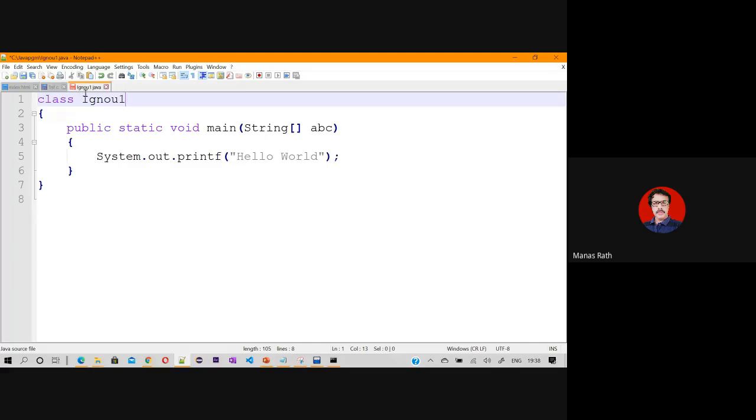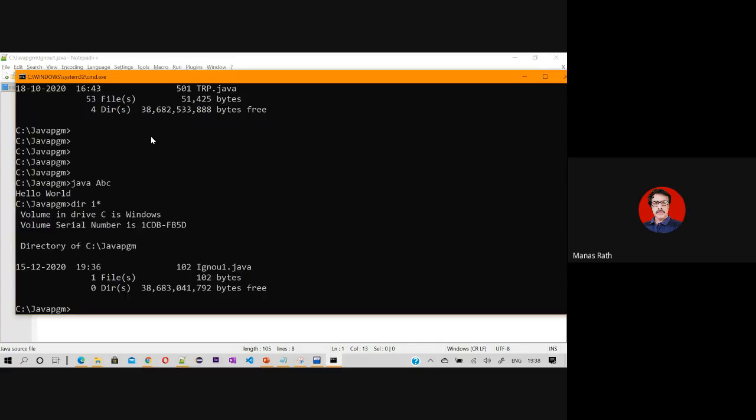What is the file name? The file name is IGNOU1.java, and the class name is also IGNOU1. So I save it again. I go back and compile the program. How to compile? I repeat once again.